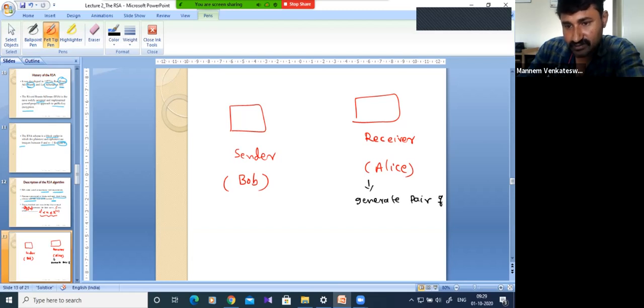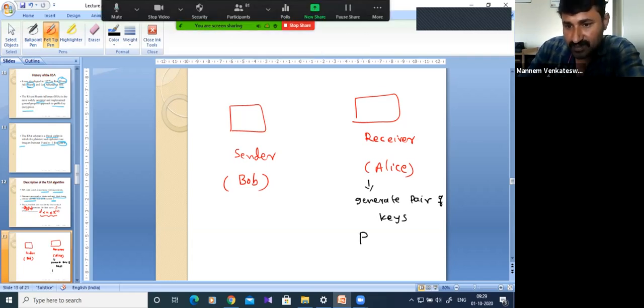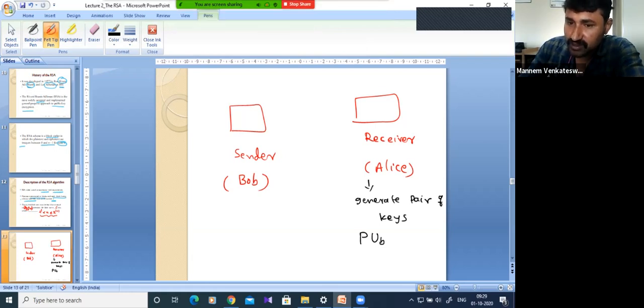One is called the public key, PU, and another is called the private key, PR. The public and private keys will be generated by the receiver, Alice, and she will transmit the public key to the sender.